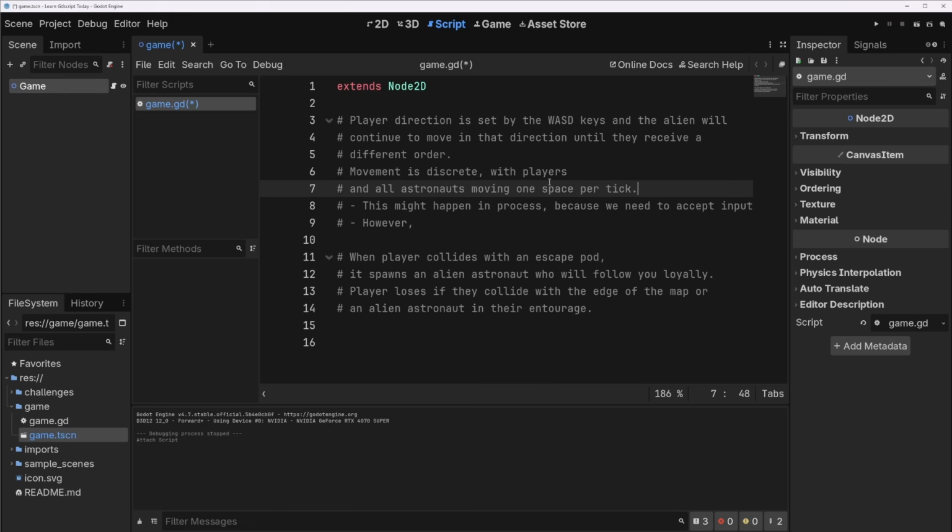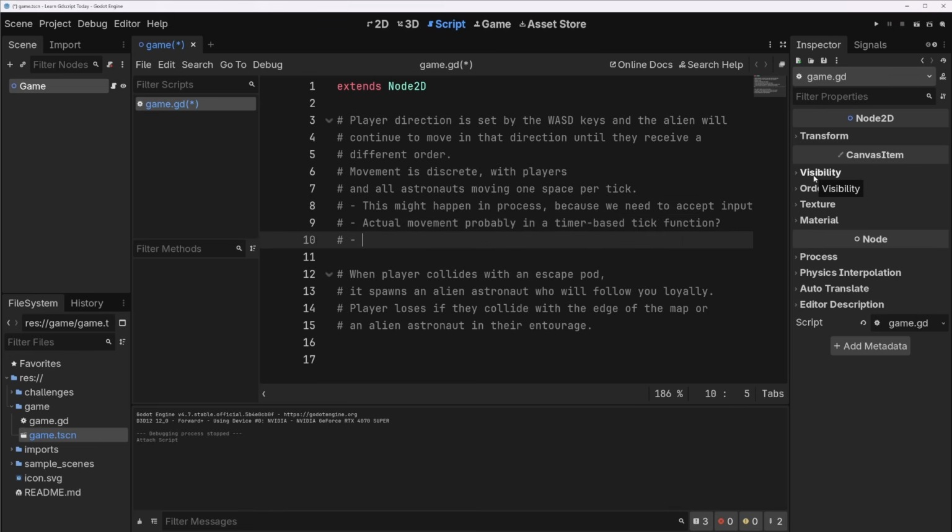So this is kind of an issue because if movement is discrete and we move within process, we need to probably move the actual movement code out of process and put it in some sort of timer-based tick. So let's write that down. Actual movement, probably in a timer-based tick function. We've done this before. The other thing is that the movement is discrete in both time and space. So by that, I mean, they're going to move one tile at a time. They won't move like smoothly. So we're going to have to do something where we convert like tile coordinates to world coordinates and back.